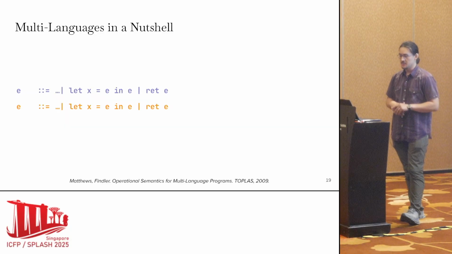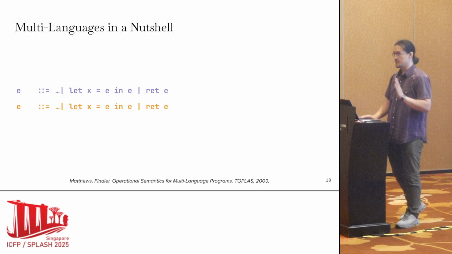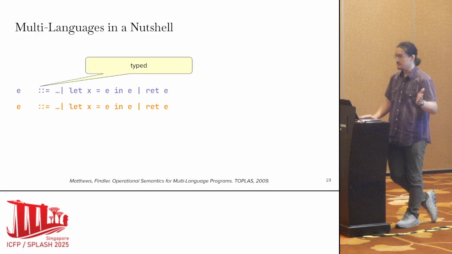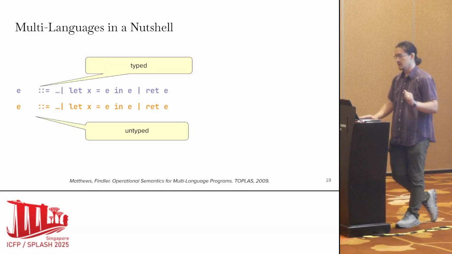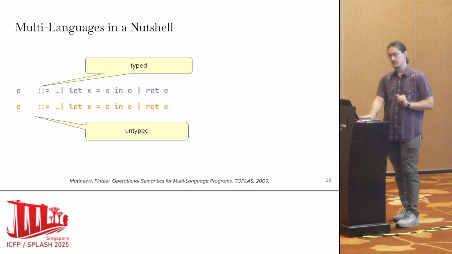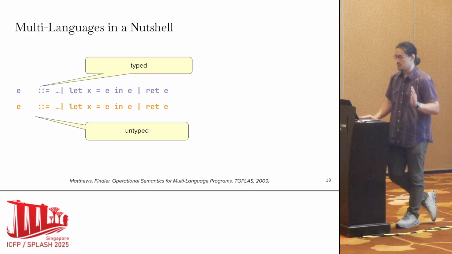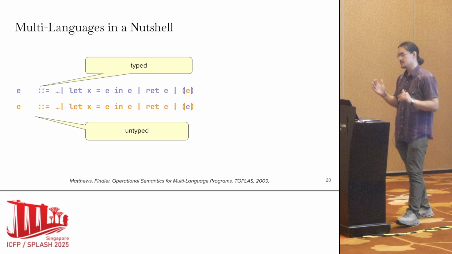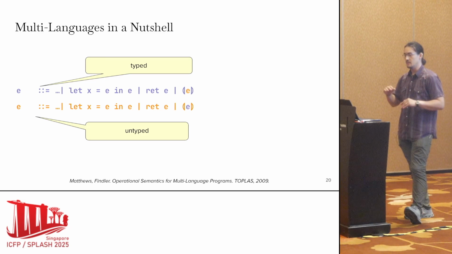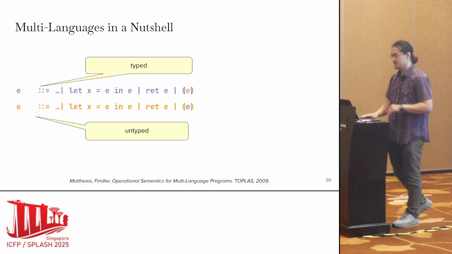In a nutshell, a multi-language might look like this. We might have two grammars, where we have some perhaps typed language on one side of this multi-language and maybe an untyped language on this other side of the multi-language. And we'll take each grammar and extend them with boundary expressions to perform this interoperation.